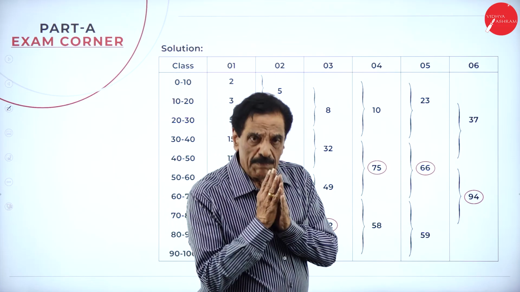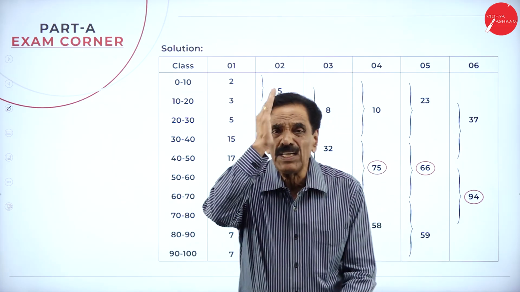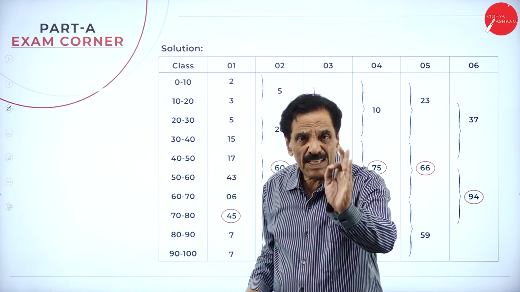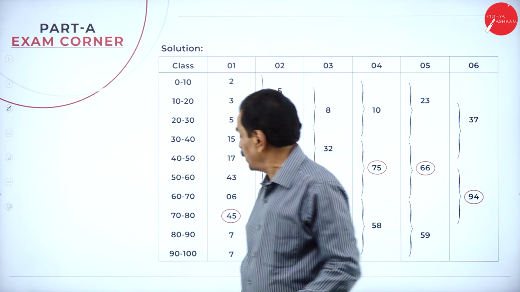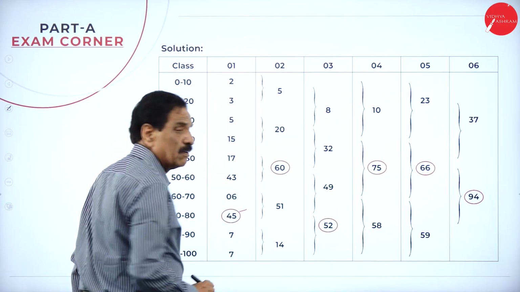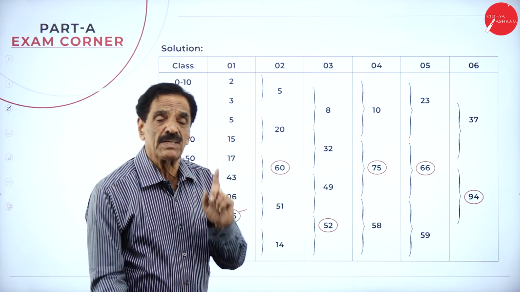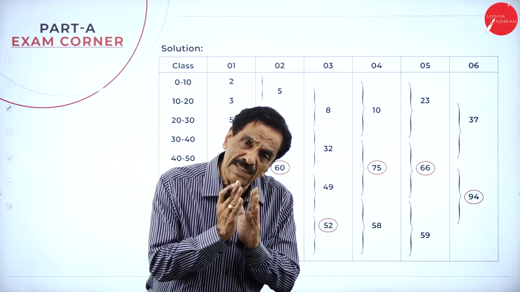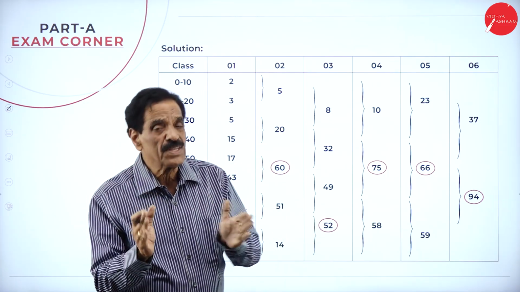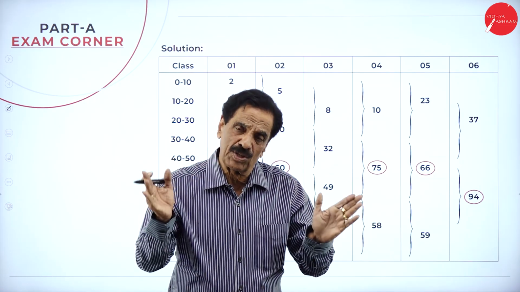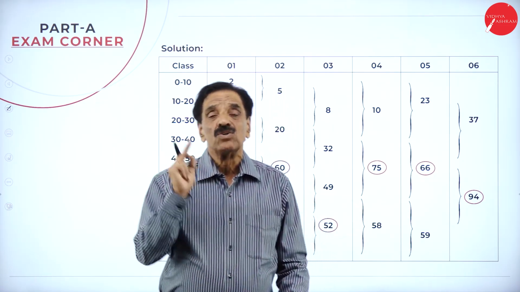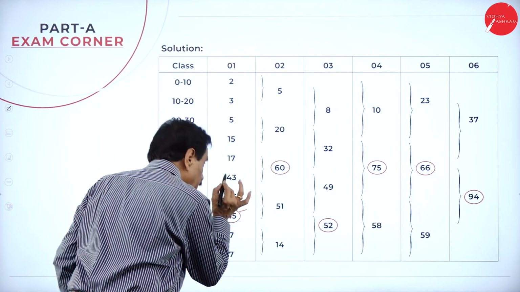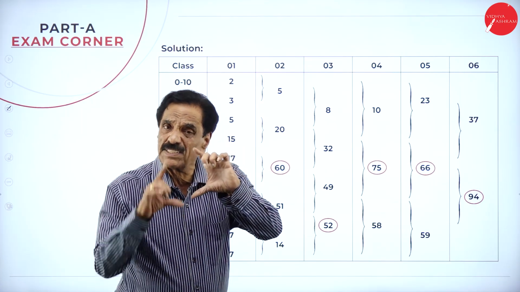What is the analysis table? Slowly we can say, find out the highest frequency in the given frequencies. What is your highest frequency? 45. What is the first step to do? This you have to do when the question asks to do the analysis table, or when the highest frequency repeats. Which is the highest frequency here? 45. Then take two frequencies at a stretch.